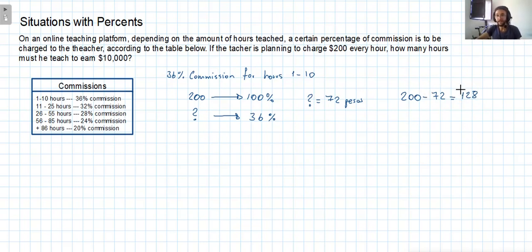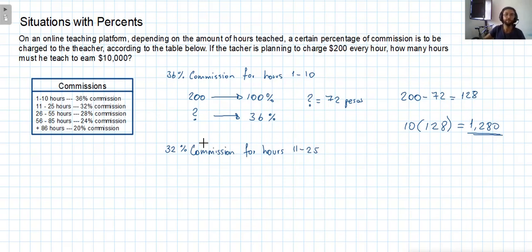This is how much the teacher is going to be earning for every one of the first 10 classes after being charged the 36% of commission by the online site. Since this is for just 1 hour, we need to have this 10 times. So I'm going to have 10 128s, and this makes the number 1,280. This is the amount of pesos that the teacher is going to earn for the first 10 hours.